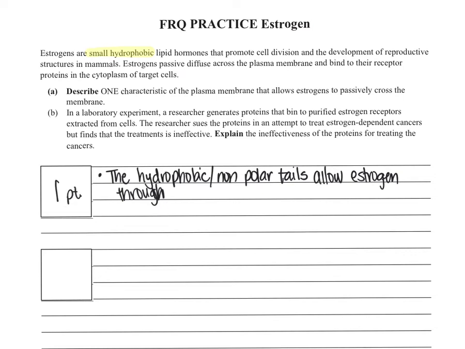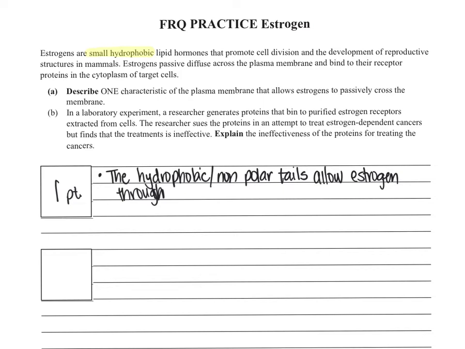In Part B, it asks, in a laboratory experiment, a researcher generates proteins that bind to purified estrogen receptors extracted from cells. The researcher uses the proteins in an attempt to treat estrogen-dependent cancers, but finds that the treatment is ineffective. Explain the ineffectiveness of the proteins for treating the cancers. For explain questions, remember that we always ask students to give 3 ideas or 3 bullet points worth of information in their answers. So the first thing we're going to do is address the ineffectiveness of the proteins.